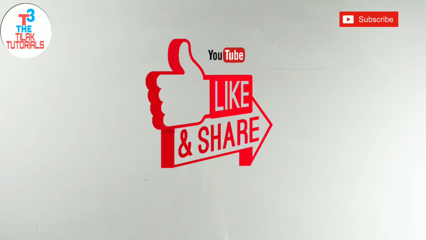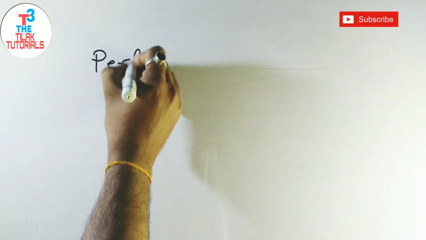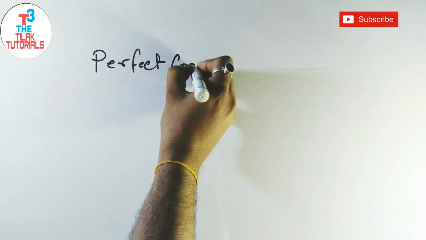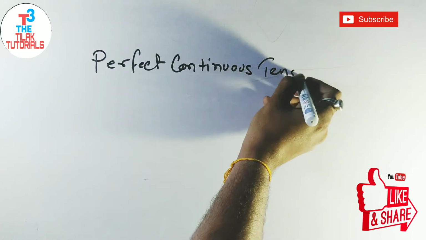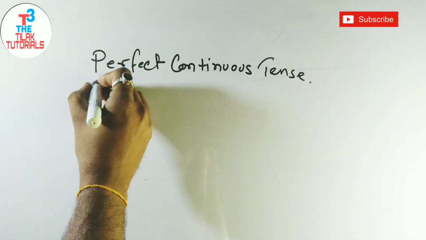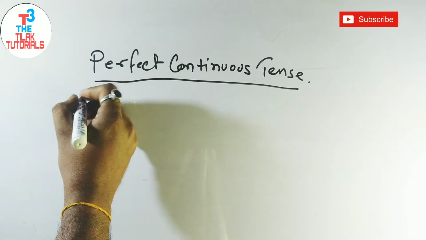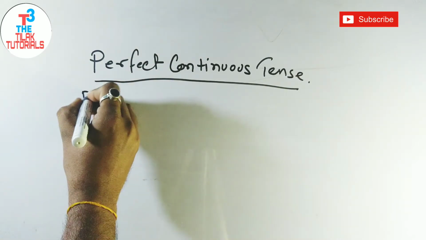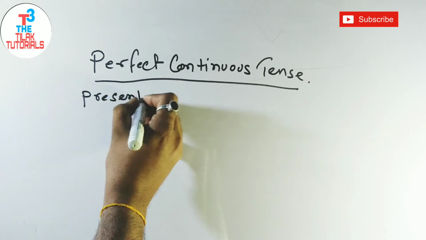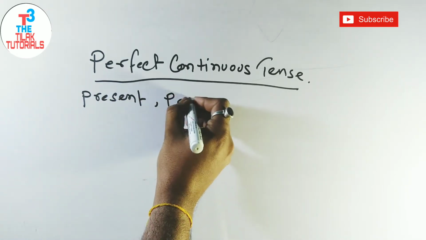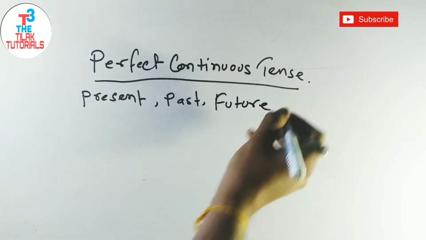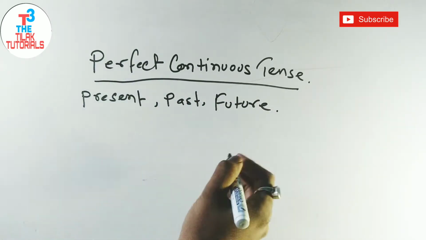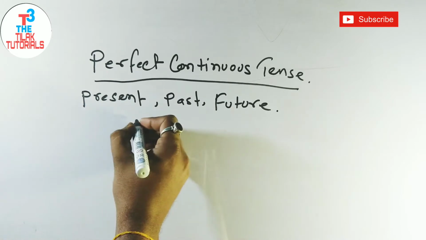Our today's topic of discussion is perfect continuous tense, in present, past and future.